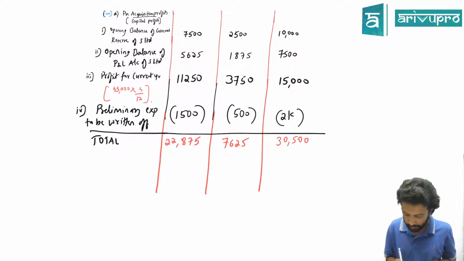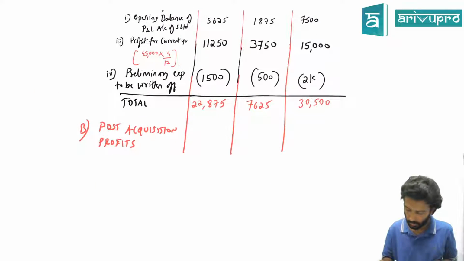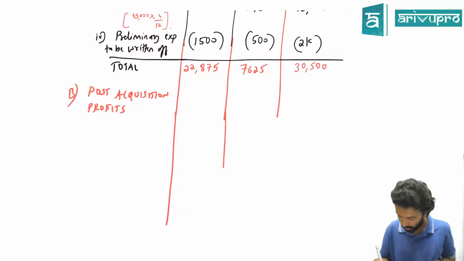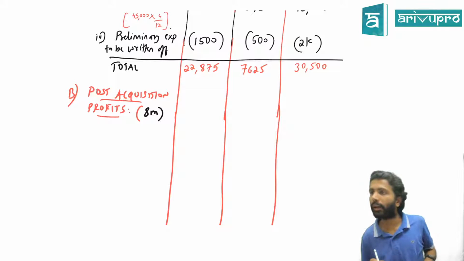Next we have to put up what then? B will be post-acquisition profits. How many months of post-acquisition profit? 8 months, because in 12 months 4 is pre, so the balance 8 will be post.